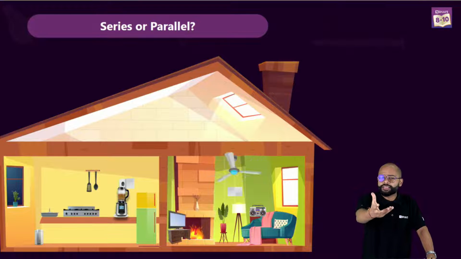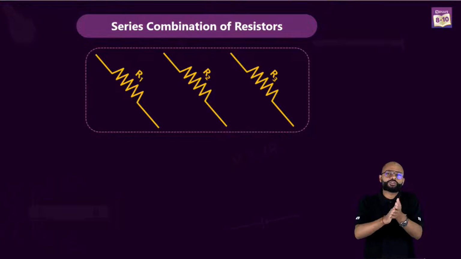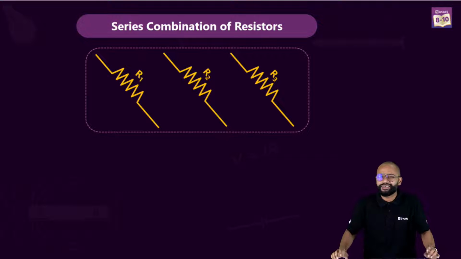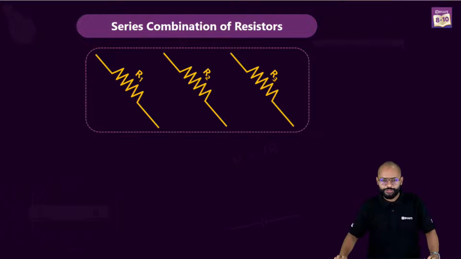Let's discuss series and parallel. Let's start with, first of all, series combination. I'm not telling what's the reason. I mean, you have figured it out, at least 70-80%. I'll tell you what exactly went wrong till the end. Don't worry, but you have got a good amount of answers for this.